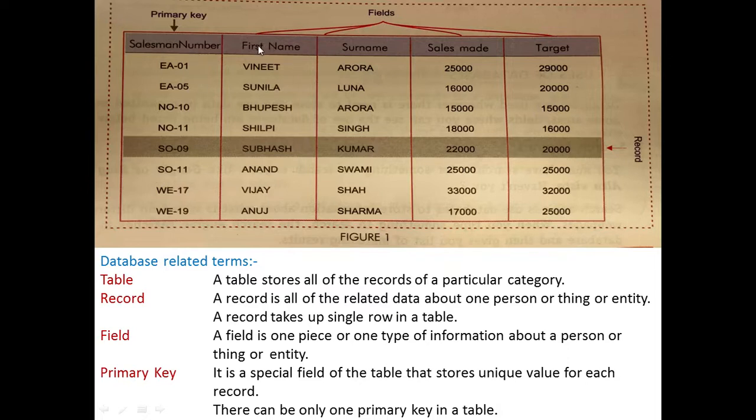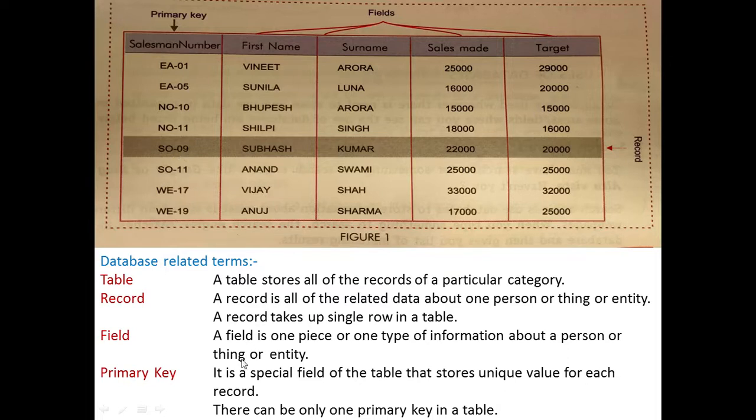Here, instead of using the names, because names of the employees can be the same, they have given a salesman number. Each salesman number will be different. So if we have two Subhash here, someone will have the salesman number SO09, and one more Subhash will have the salesman number SO10. So this way we can identify which one is which person.